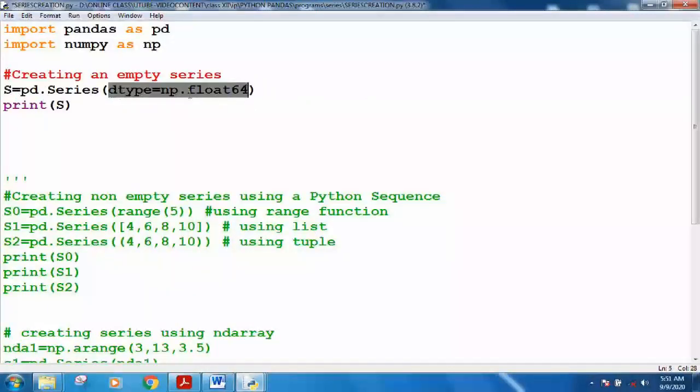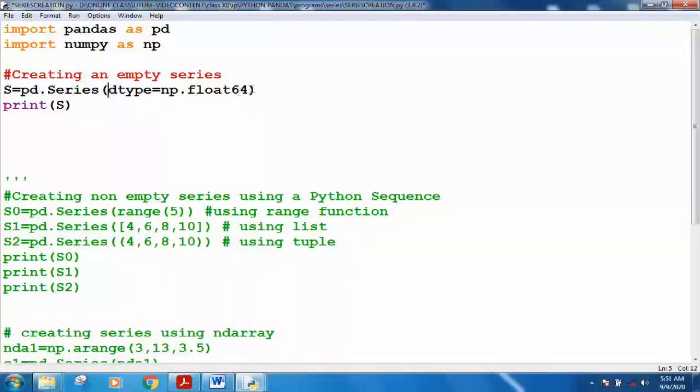These are the two libraries imported in your program, and now I am creating an empty series. I have written this because of having a default Python. I will tell you later on why we are using this, what is dtype and np float. Right now you just see that in a series I have not mentioned any data values. This series is just an empty series in which there are no values. Later on I will add values this way, so these will be filled series.